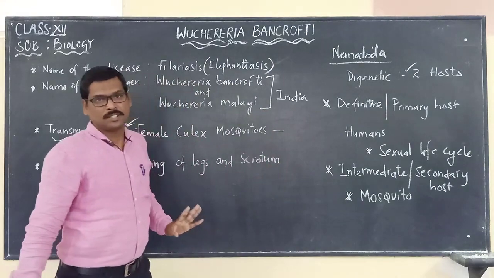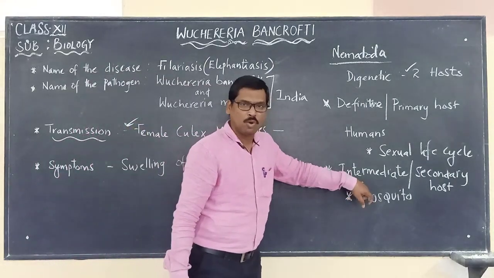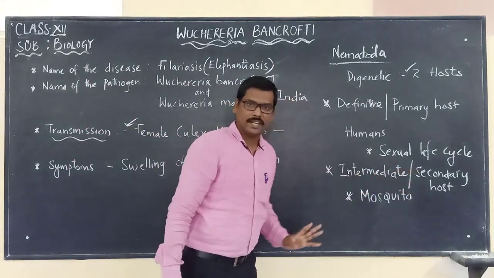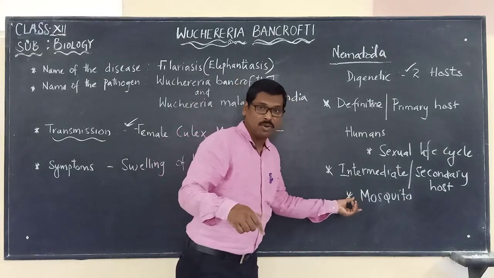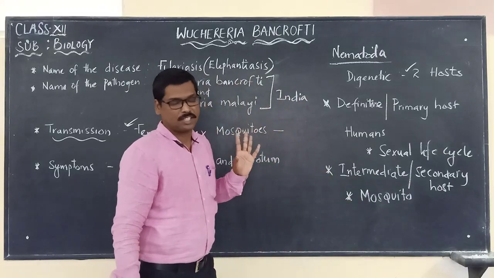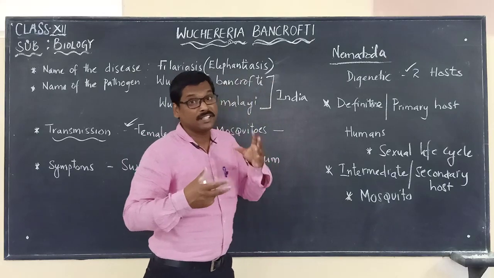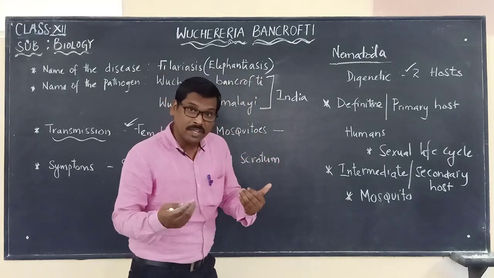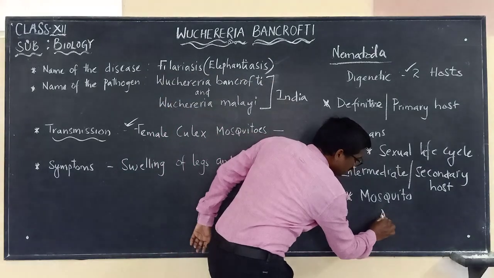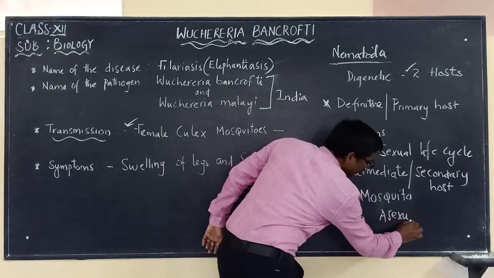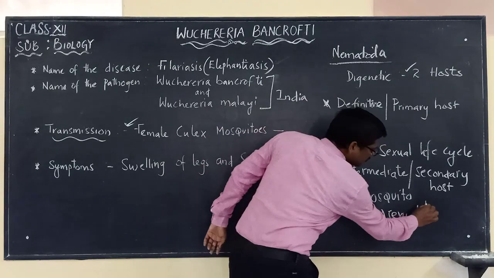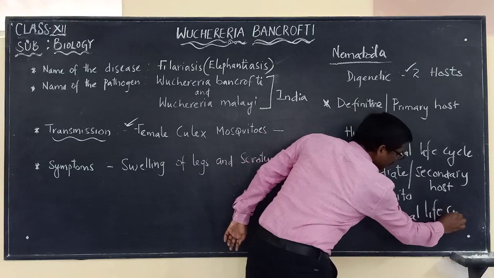It completes the other part of the life cycle in the mosquito. What is the other part? It is the asexual life cycle, which will be completed in the mosquito.